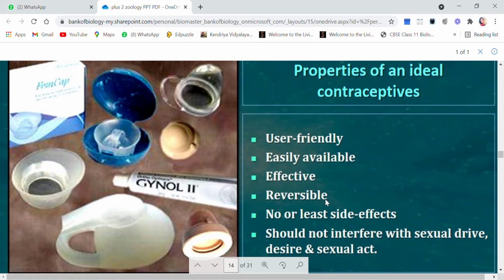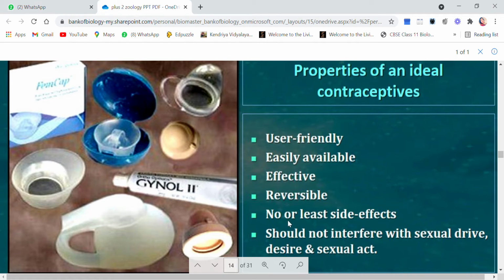Next is reversible. It means that if a couple does not want to have a baby for 3 years, they will use the contraceptive. And after 3 years, if they want to plan a baby, they can stop using the contraceptive and plan a baby. That means it is reversible.